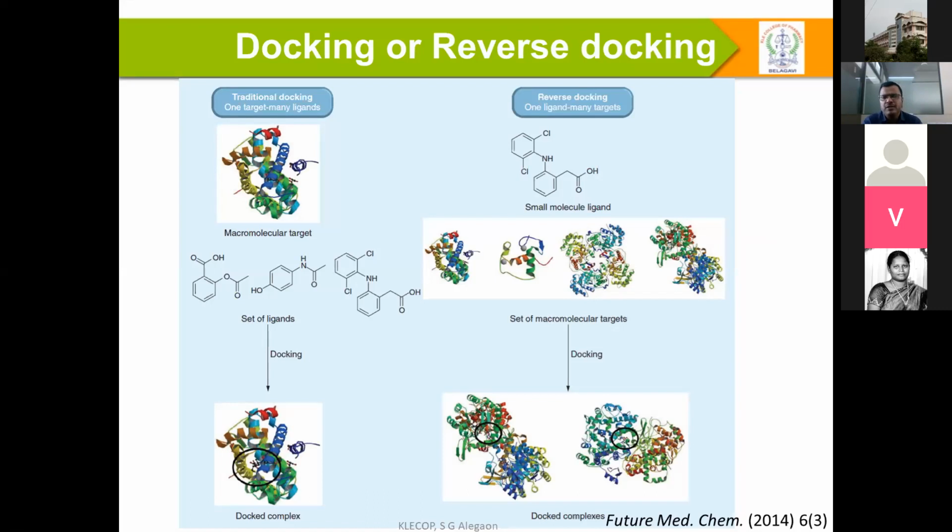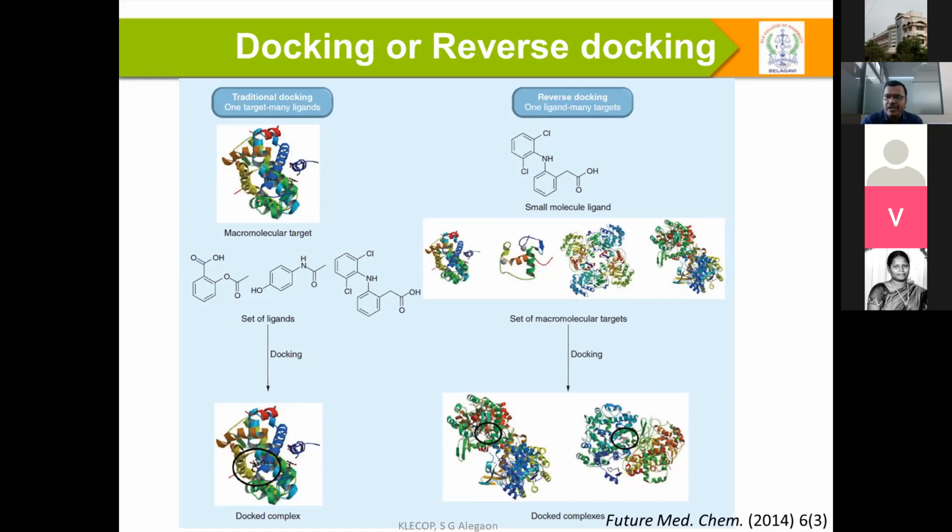But reverse docking plays an important role with one ligand, many targets. Why do we want to do it this way? Nowadays, for any one compound to reach the market, it can take almost 10 to 14 years and billions of rupees.